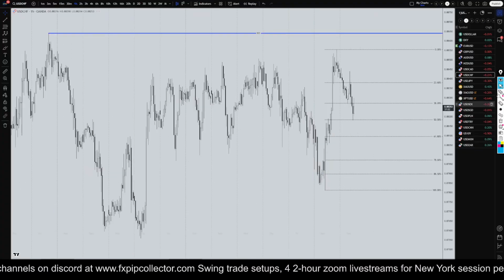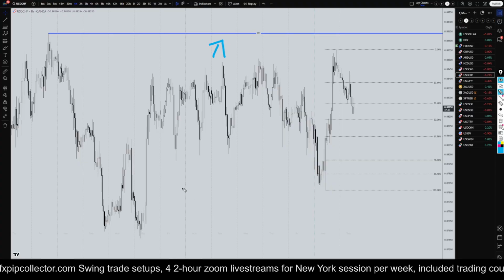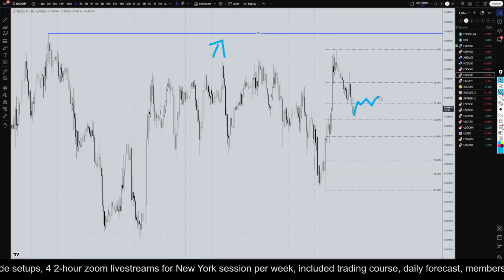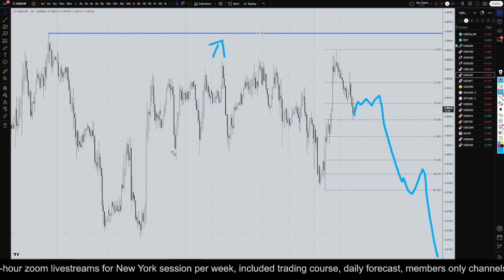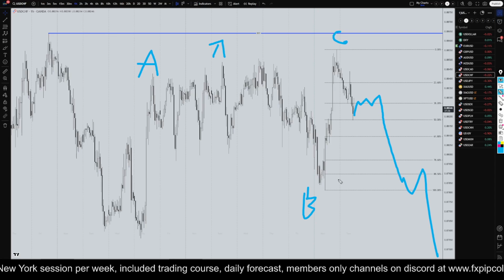I've been saying that it probably is going to break structure to the upside, but it still has not been able to do it. So since it still has not been able to do it, we have to be very cautious. This could easily just keep on going down pretty much at any point. And I could kind of picture there being an A, a B, and a C correction here.